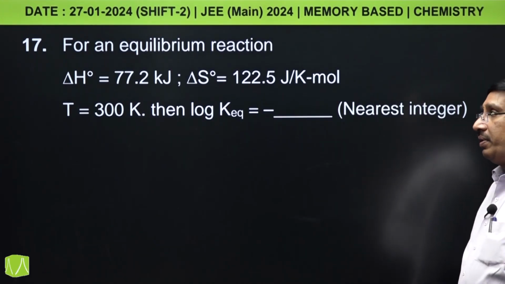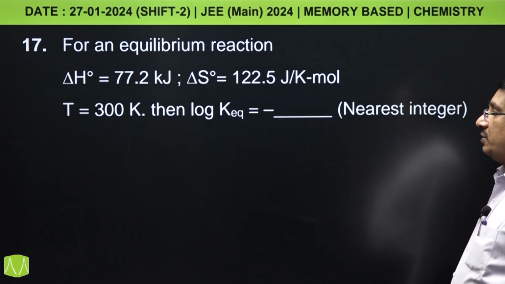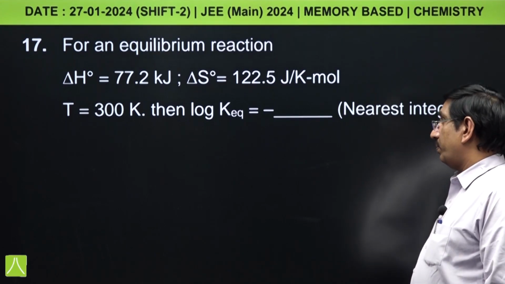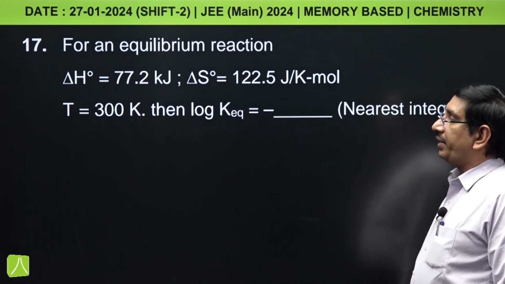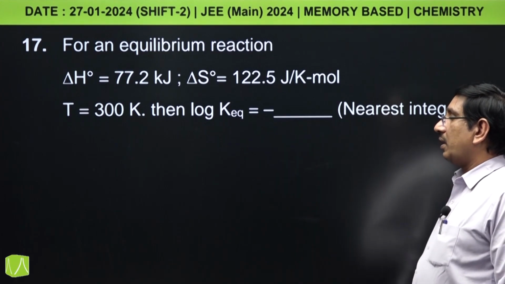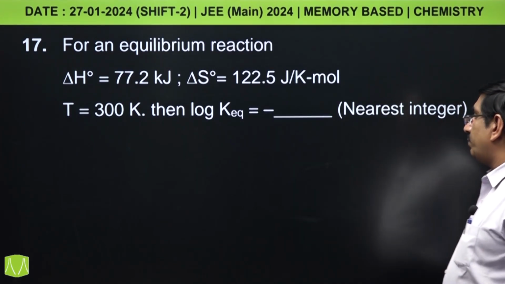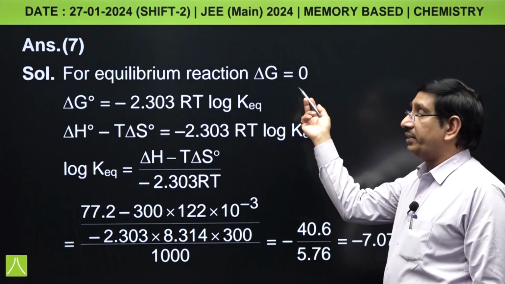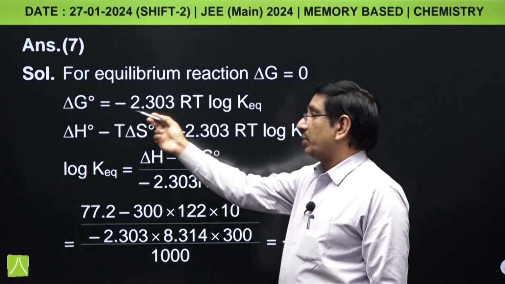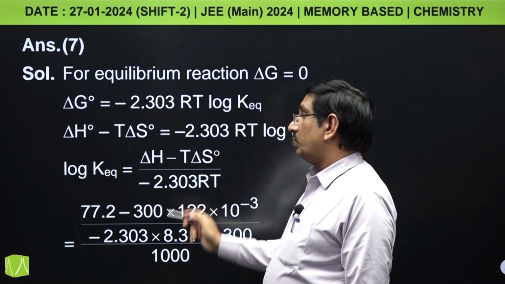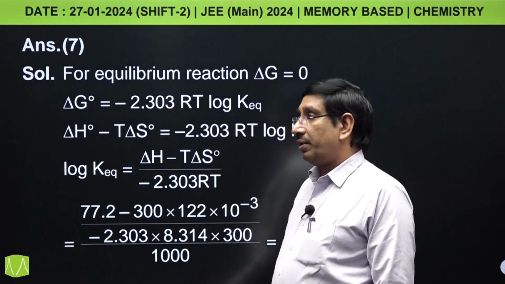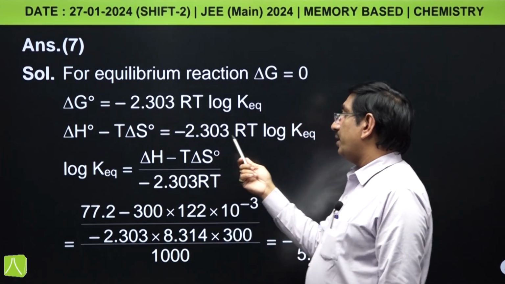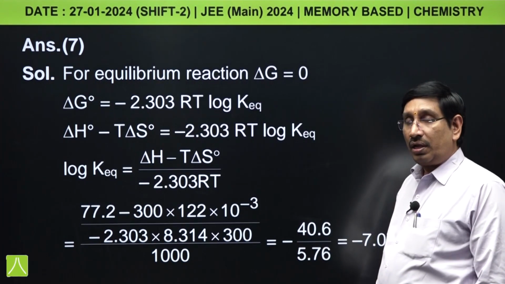Next, for an equilibrium reaction delta H naught is given 77.2 kilojoule and delta S naught is given 122.5 joule per Kelvin mole and temperature is 300 Kelvin. Then log K equilibrium is minus dash value पूछा है. So इसमें nearest integer बताना है. तो for equilibrium reaction delta G तो 0 है. Then delta G 0 हो गया तो delta G naught will be minus 2.303 RT log K equilibrium, and delta G naught is delta H naught minus T delta S naught.